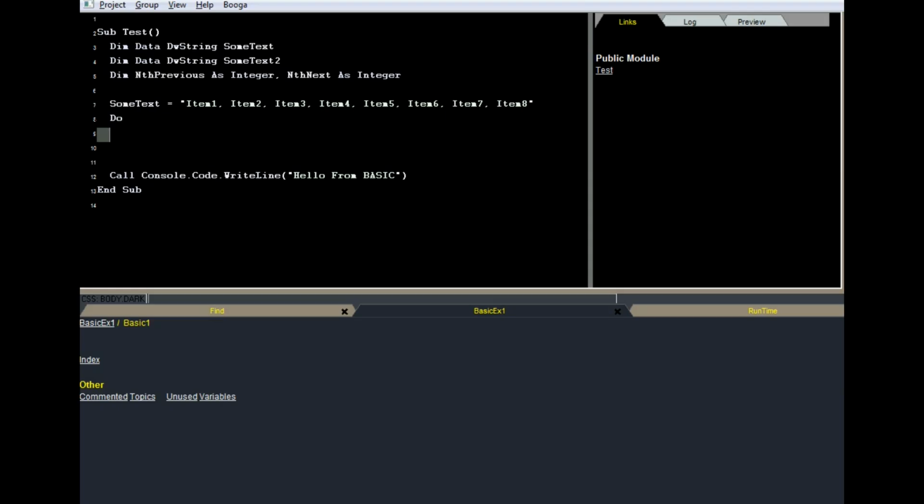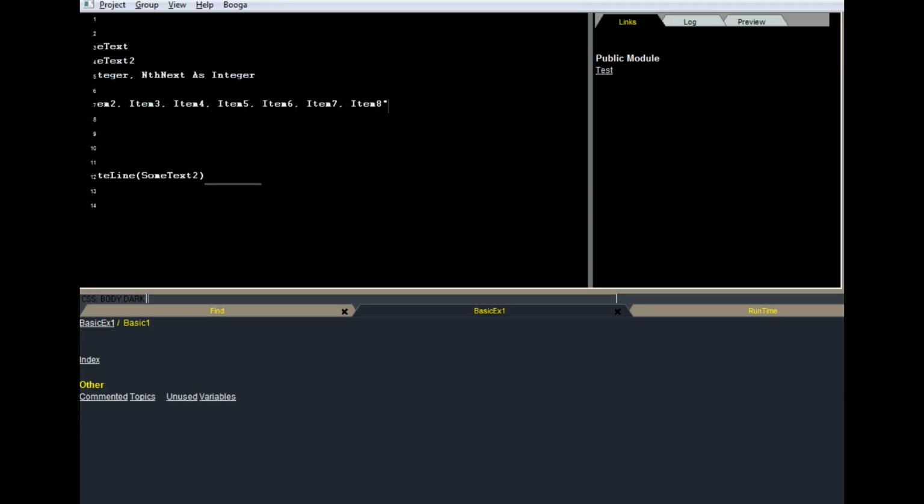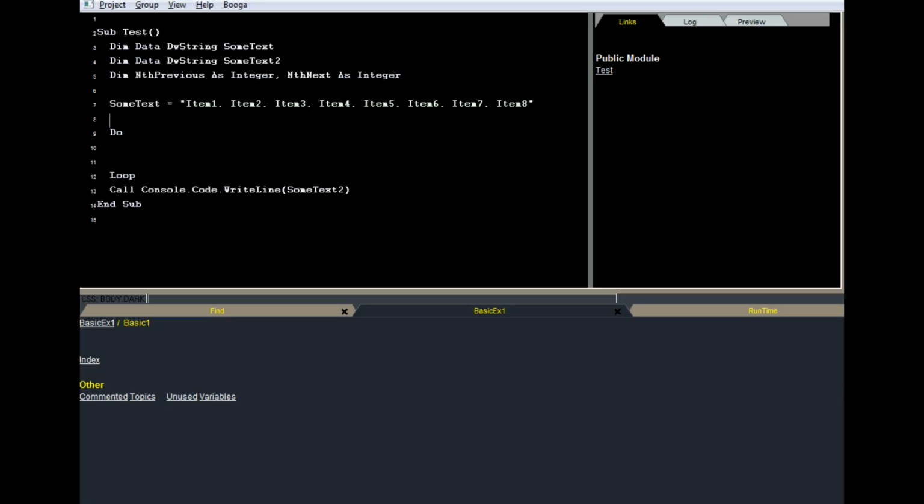And I'm going to start a do loop. Make that the bottom of the do loop. And the very bottom line, I want to change it to be subtext 2. Now I could, what I want to do is I want to recreate the string in identical form in the output.